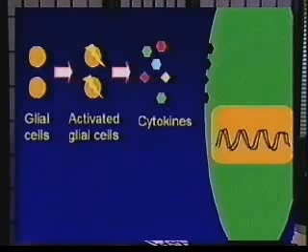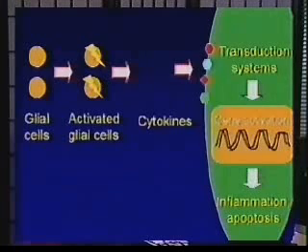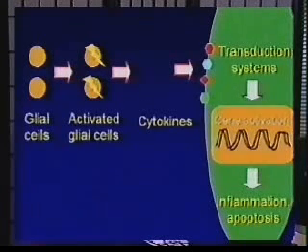Well, what is it then that causes the formation of these cytokines? Glial cells, or the brain's macrophages, become activated. And when these glial cells become activated, cytokines are produced. These cytokines then bind to the cell surface and ultimately induce transcription systems which cause the formation, via gene activation, of these toxic gene products, which then lead to inflammation and pre-programmed cell death, or cellular apoptosis.